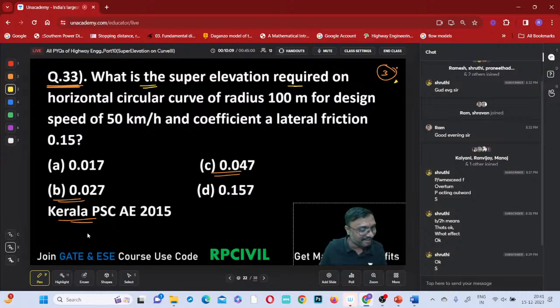Okay, superstar of civil, Rana Pratap, answered correctly. Right. Kaju Katli. That is Kaju Katli only.